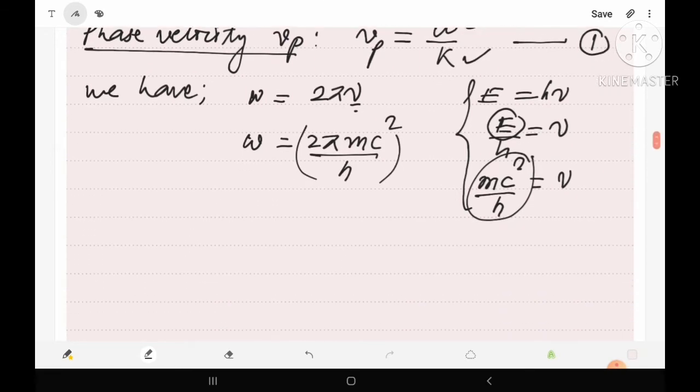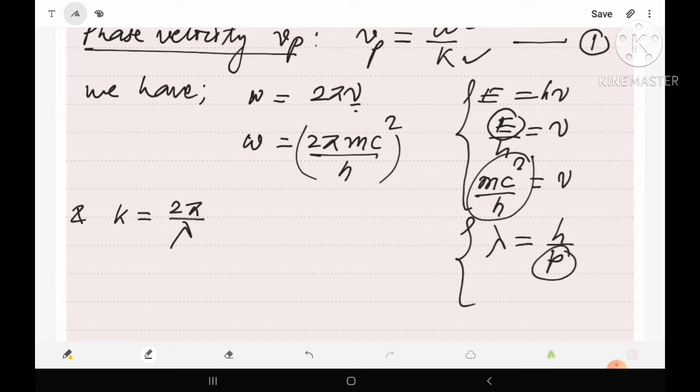Similarly, let us try to find the value of k. We know k is the wave number, 2 pi upon lambda. Now let us use the concept of de Broglie wavelength: lambda equals h upon p. Now p is the momentum, so we can write h upon m into v, where m is the moving mass of the particle and v is its velocity.